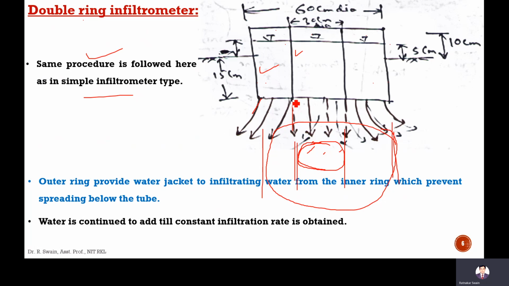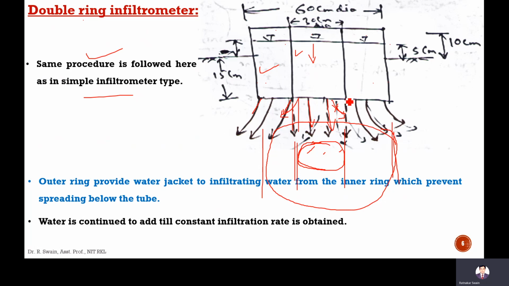Since there is infiltration in the outer ring, there will be no spreading of water to the surrounding. So whatever water we are putting into this inner ring will go vertically. There will be no spreading because the infiltration is already happening due to the outer ring. Therefore, the water will simply go vertically.